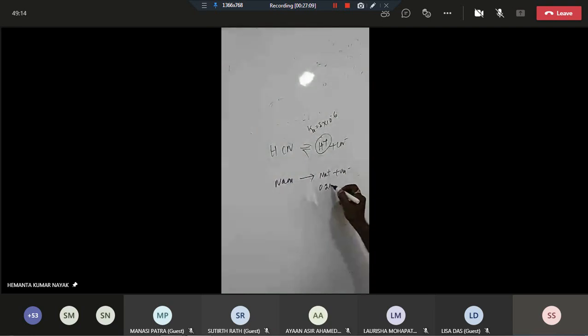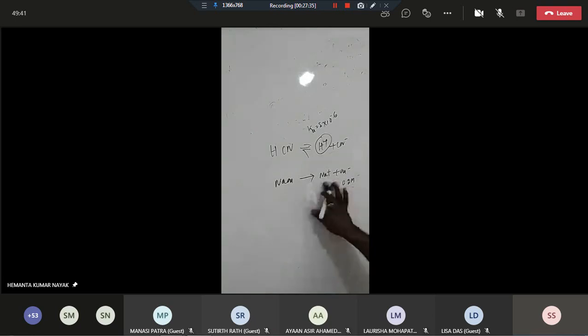So this is 0.2 molar. Out of 0.2 molar NaOH, since NaOH is a strong electrolyte, you will be getting almost 0.2 molar Na+ and 0.2 molar OH-. Correct? Okay, so listen, suppose this is 0.5.